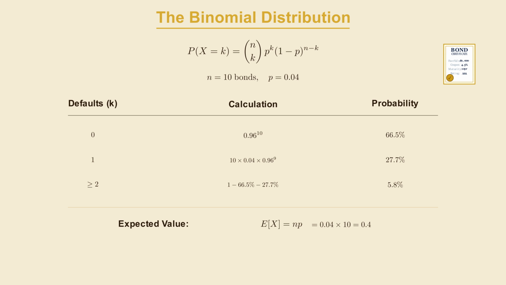The variance of a binomial distribution is n times p times 1 minus p. So in our example, that is 10 times 0.04 times 0.96, which gives us 0.384. Notice this is exactly the Bernoulli variance scaled up by n. This isn't a coincidence. The binomial is the sum of n independent Bernoulli trials. Because they are independent, the variances just add up. You end up with n times the variance of a single trial.